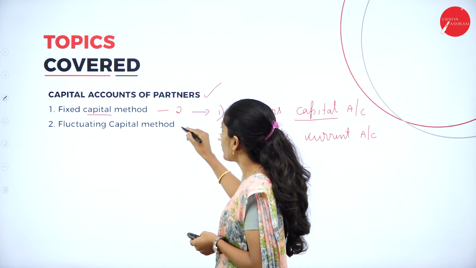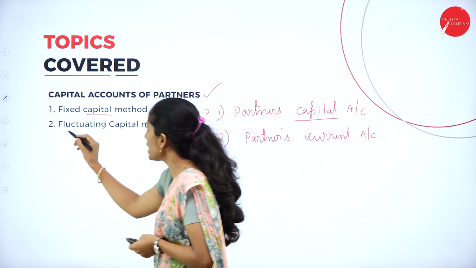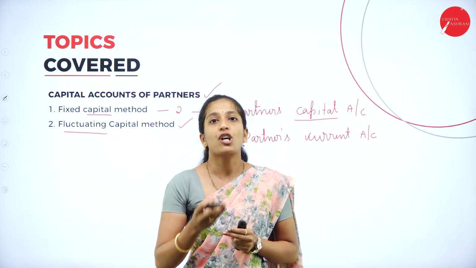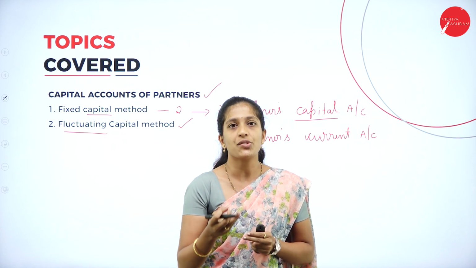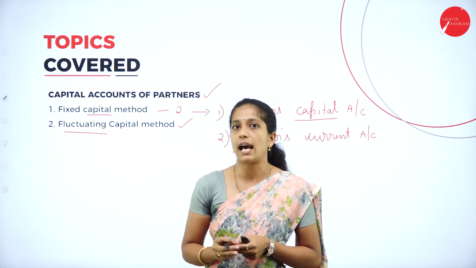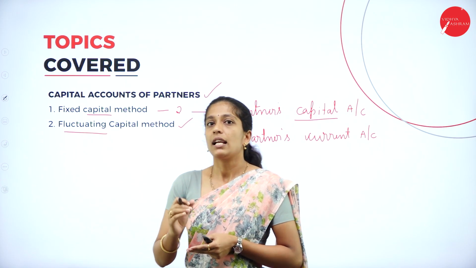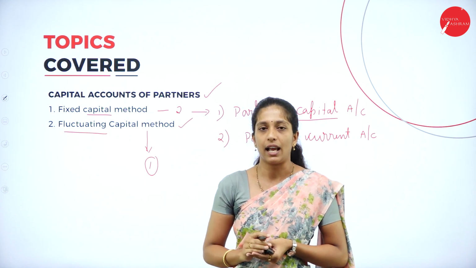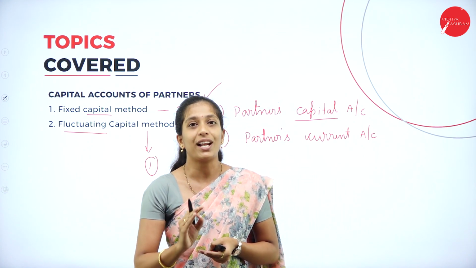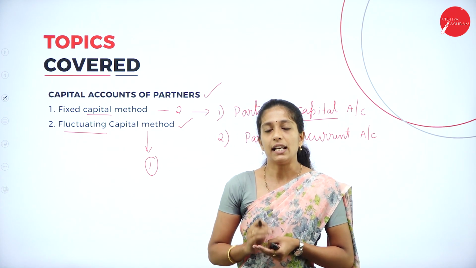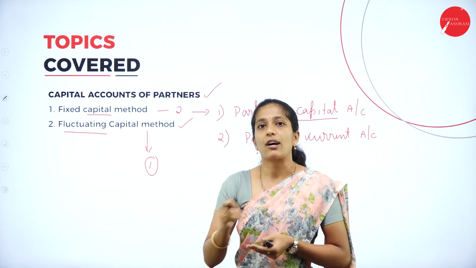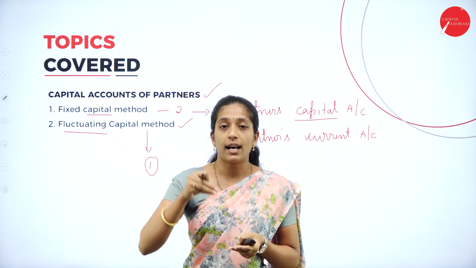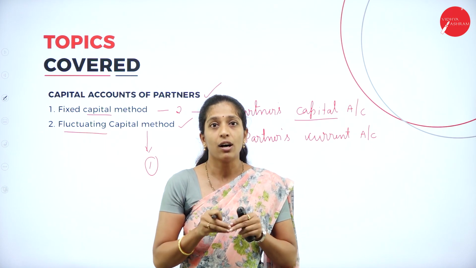Next, what is this fluctuating capital method? The word itself tells us: fluctuate. In the sense, the capital of the partner keeps on changing year after year. Here we are going to maintain only one account, that is partners capital account, in which we will record the capital of the partners and all other adjustments put together.